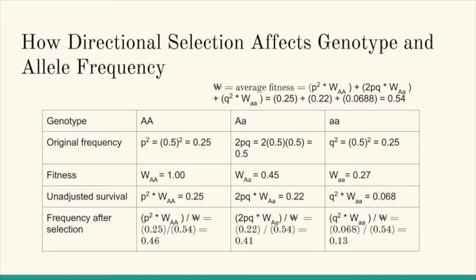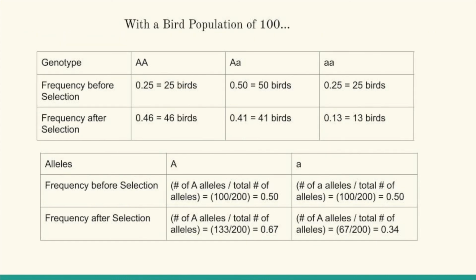The original genotype frequencies were 25%, 50%, and 25% for the homozygous dominant, heterozygous, and homozygous recessive genotypes respectively. But now we have to consider their relative fitness due to the selection that has been imposed on their population. The fitnesses are listed in the chart above. After using the frequency after selection equation, the frequency for dominant genotypes is 0.46, for heterozygous is 0.41, and for recessive it is 0.13. Using the new frequencies, the new dominant allele frequency increased and the heterozygous and recessive frequencies decreased. This affects the frequency of alleles.